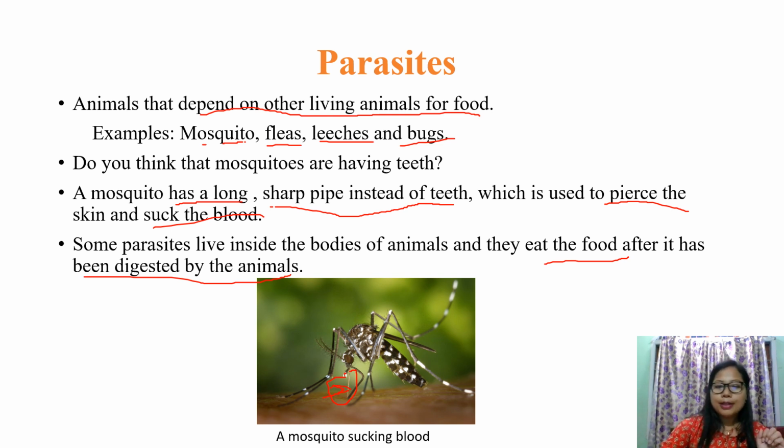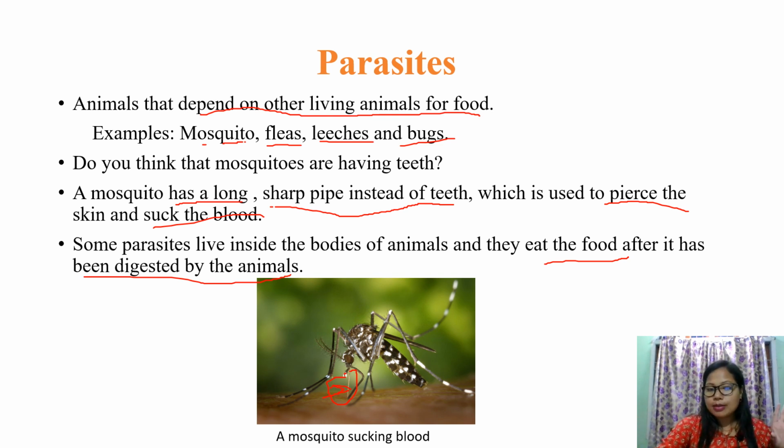So for example, let's say a dog likes to eat bones, isn't it? After the dog eats the bones, they get digested. And then those kinds of parasitic animals live inside the body of the dog. Let's say even in humans, tapeworms usually live inside the body system.